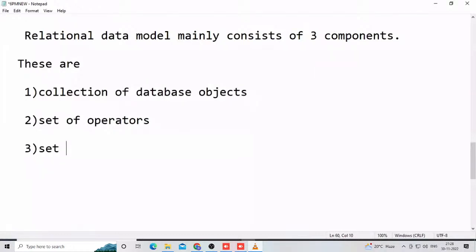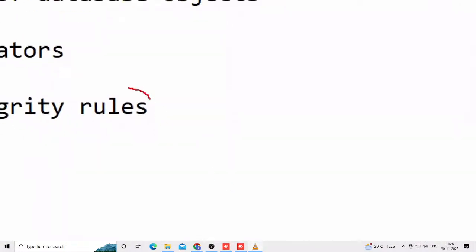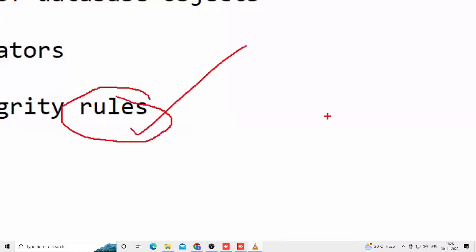Relational data model products always work based on a set of integrity rules. Very important. If you have an idea of these rules, you are not required to attend classes; you can learn in your own way. That is enough, that much is powerful. So many fellows don't know these rules.